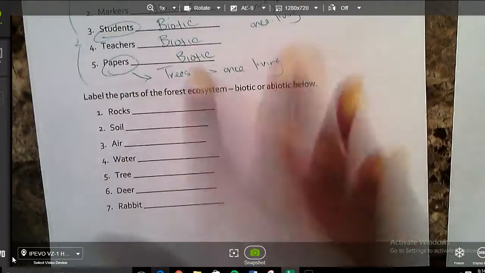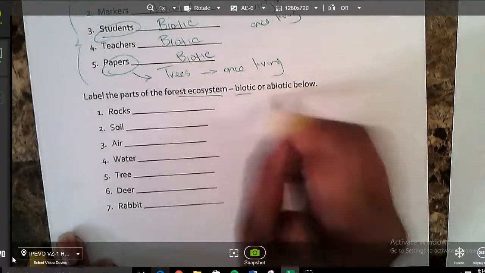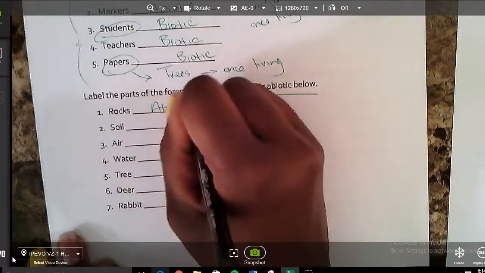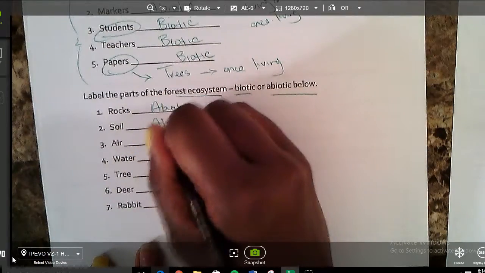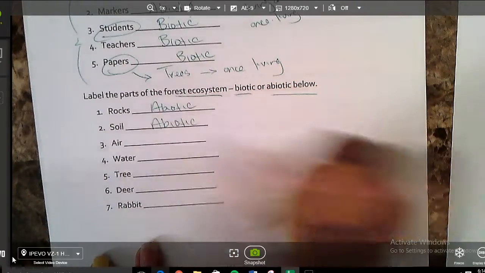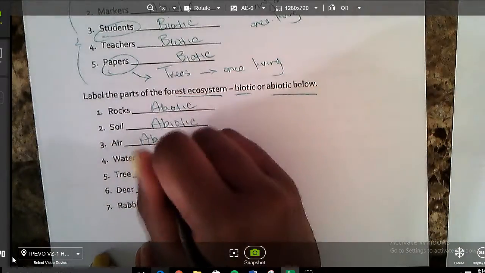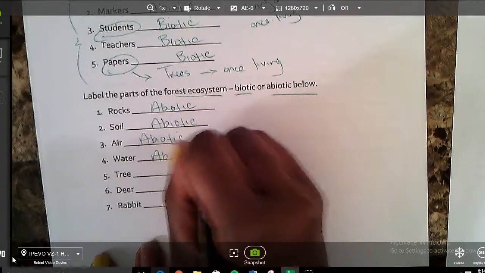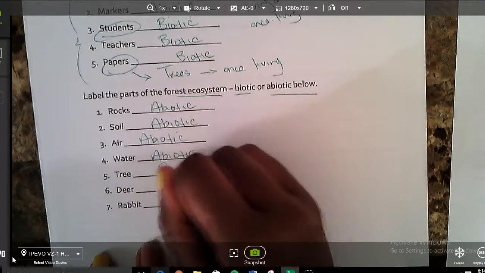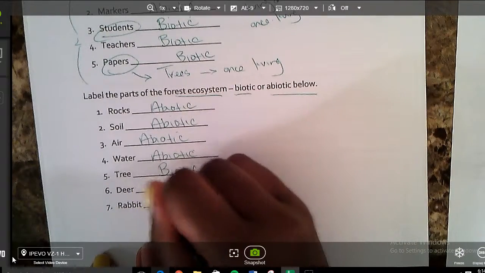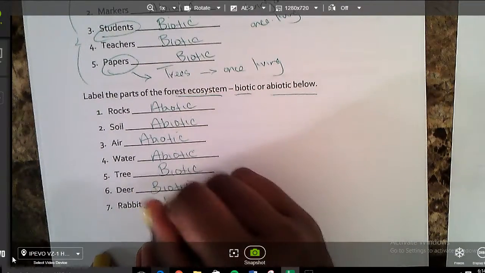All right, let's label the parts of the forest ecosystem as biotic or abiotic. Rocks are not alive. They are abiotic. Soil is not alive. It is abiotic. The air we breathe is a gas. It is not alive. It is abiotic. Water is not alive. It is abiotic. A tree is living. It is biotic. A deer is alive and moving. It is biotic. And a rabbit is alive.